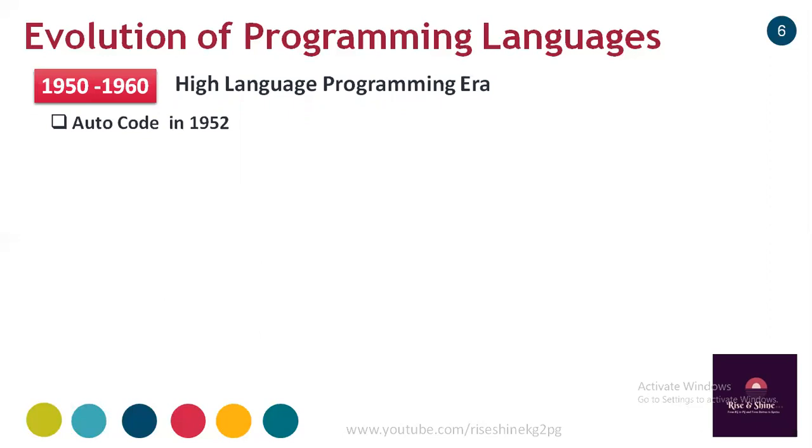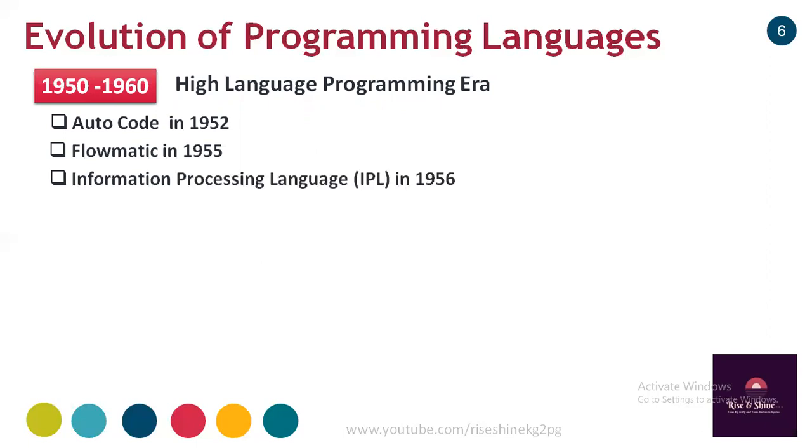Some of these languages are Autocode in 1952, which came into the market. Then Flow-Matic in 1955 came into the market. Information Processing Language, or IPL, came into the market in 1956. All these are high-level programming languages.